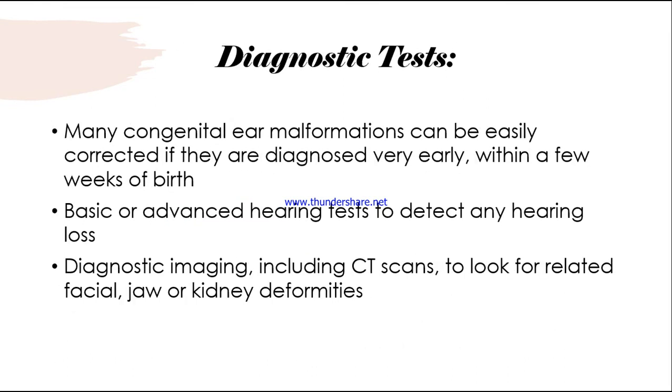Coming to the diagnostic tests, many congenital ear malformations can be easily corrected if they are diagnosed at a very early stage. If they are noticeable and detected, the malformations can be easily corrected, that is within a few weeks of birth. So within the first week of birth, within 7 days after birth, all these deformities should be detected. Physical examination of the baby should be properly done, along with a basic or advanced hearing test to detect any hearing loss.